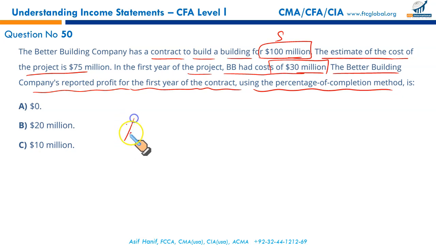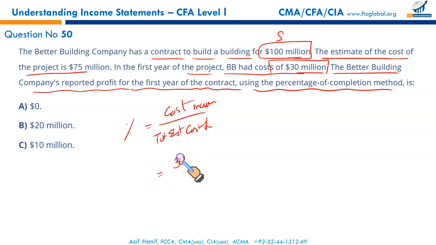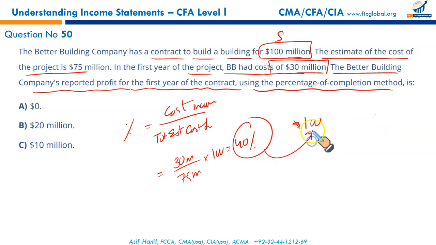First of all, we will have to determine the percentage of completion. For that, I told you the formula is cost incurred so far divided by total estimated cost to complete. We incurred cost of 30 million, whereas the estimated cost to complete was 75 million. 30 million is what percent of 75 million? 40%. It means we have done 40% of our work. This is the extent of completion. If you are required to calculate what is the revenue you will recognize, you will take 40% of 100 million. That will give you 40 million of revenue.